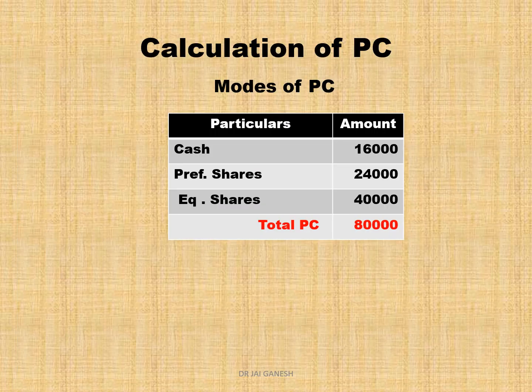So there is no need to calculate PC. PC given is 80,000: 16,000 in the form of cash, 24,000 in the form of preference share, 240 into 100, 40,000 in the form of equity share, 3,200 into 12 rupee 50 paisa. So thereby you get PC 80,000 given in the question.